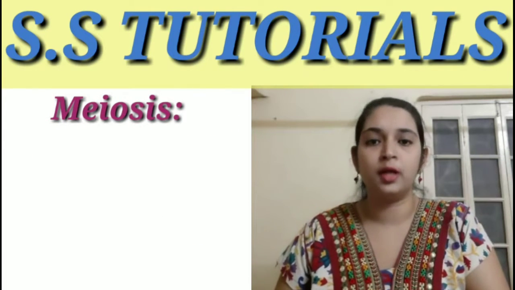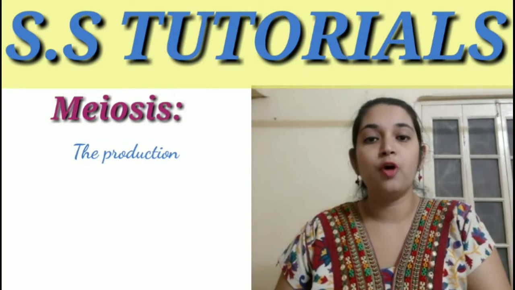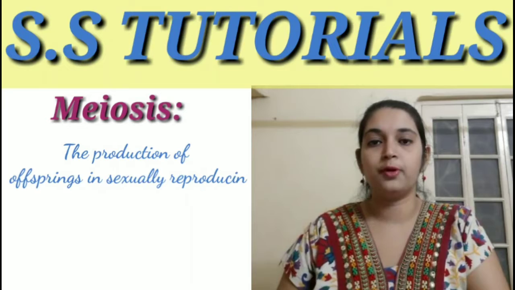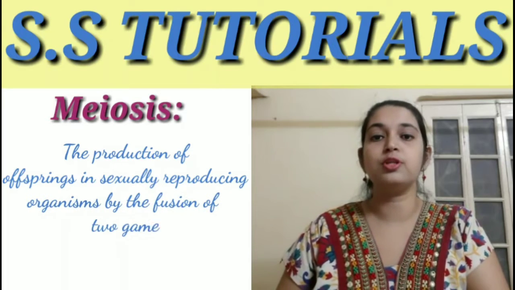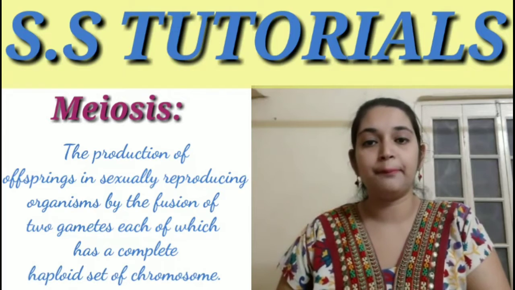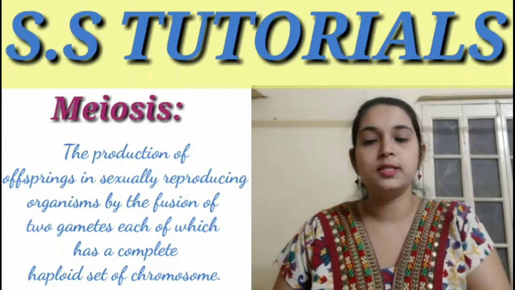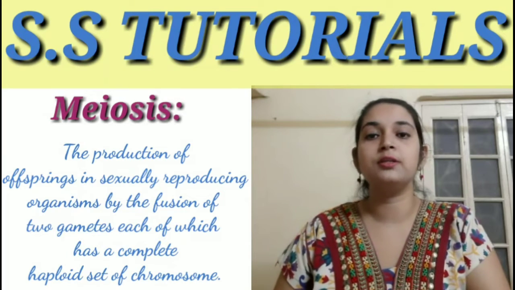Now what is meiosis? Meiosis is basically the production of offspring in sexually reproducing organisms by the fusion of two gametes, each of which has a complete haploid set of chromosomes. Meiosis is also known as a reductional division.